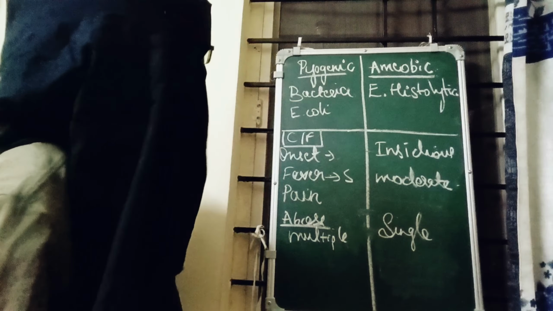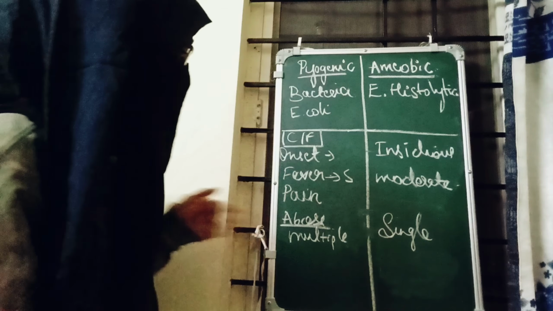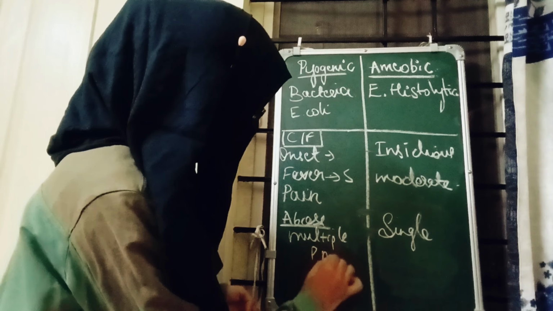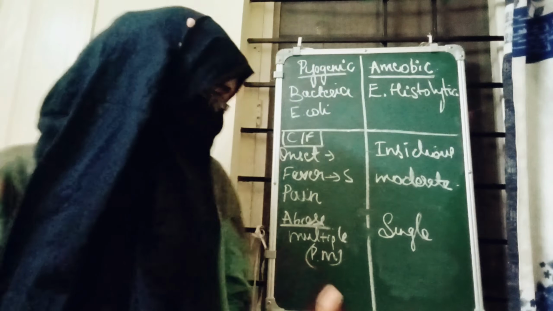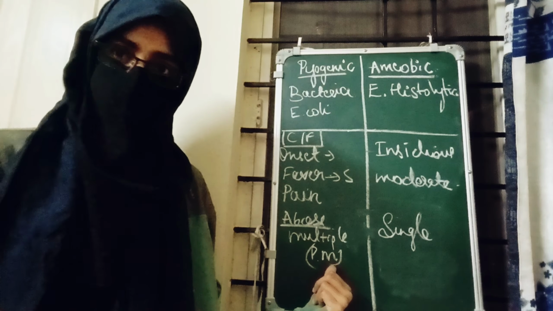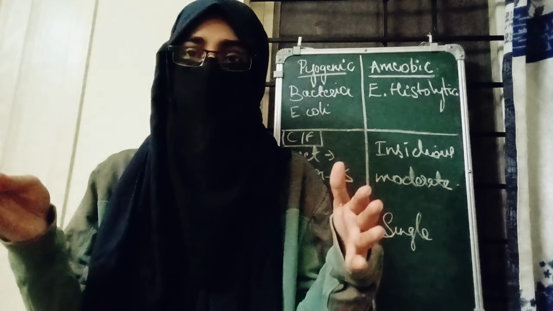You can remember it like PM, Prime Minister, PM. Okay, then that is pyogenic and the abscesses are multiple. Okay, so next is the pus, right? The pus will be different, right?